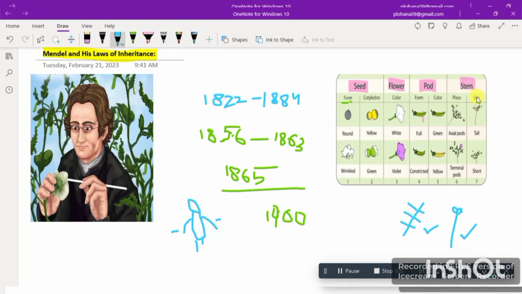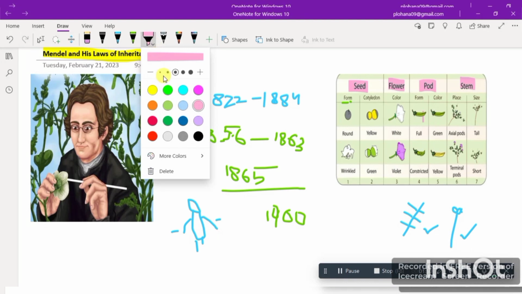Last, we have stem size. It can either be tall or dwarf. So tall and dwarf are the traits, while stem size is the character. So these are the 7 characters which he studied. These are contrasting characters. That's why he chose the pea plant, Pisum sativum.